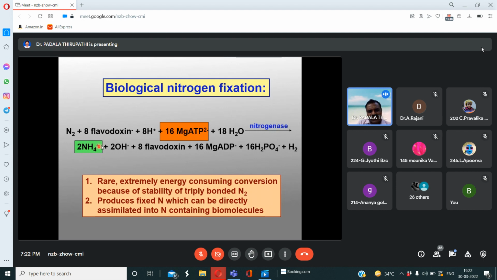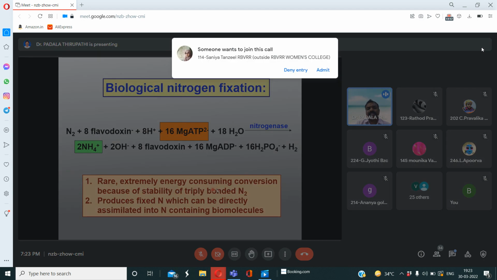This mechanism is observed in microbes like bacteria, cyanobacteria, even the fungal members also. This is the internal mechanism. This chemical equation completely explains how atmospheric dinitrogen is converted into ammonia or ammonium ions. Okay, see here. This is a rare and extremely energy consuming conversion because of the stability of the triple bonded nitrogen. See here, my dear friends.